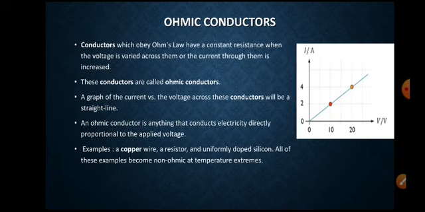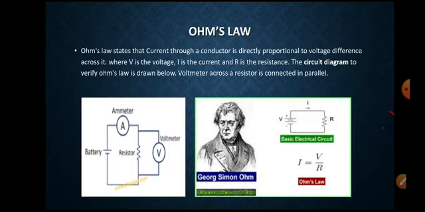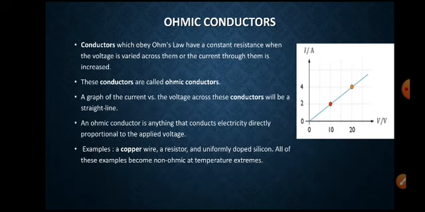This is a fundamental basic law in electricity to find out resistance, current and voltage difference across the points, right? Some of the conductors obey this Ohm's law, some of the conductors do not obey it.